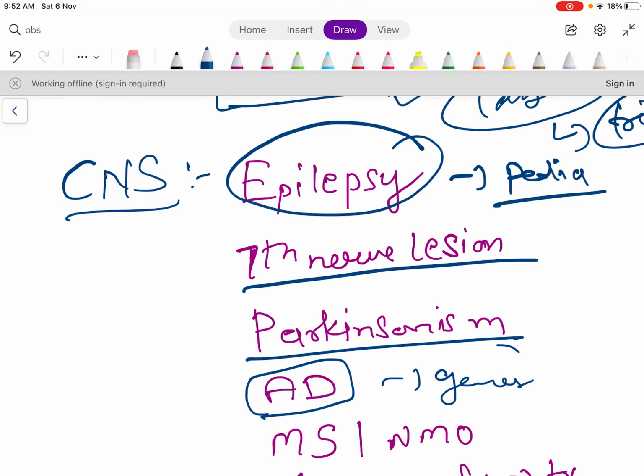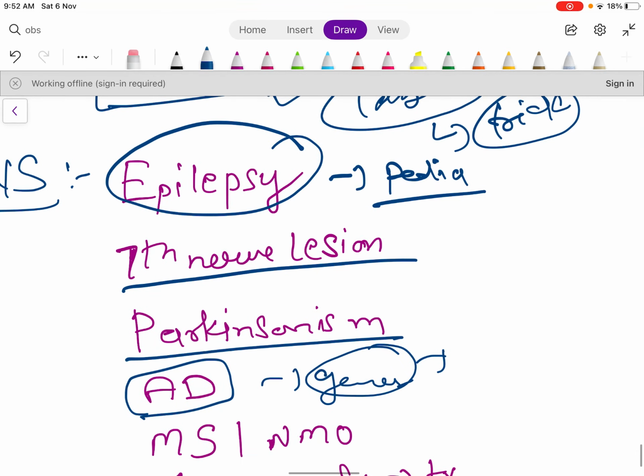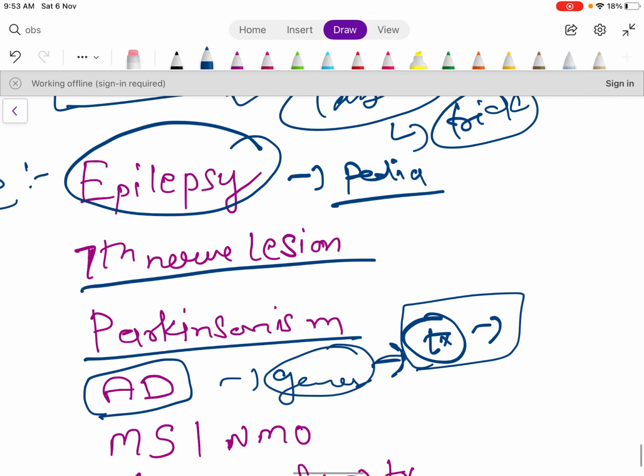They're asking you genes, okay. They won't ask about the treatment, because we don't have the treatment. I mean, we have it, but it's not that effective. So what they will ask you: features, genes. They will ask you the diagnosis of the treatment.